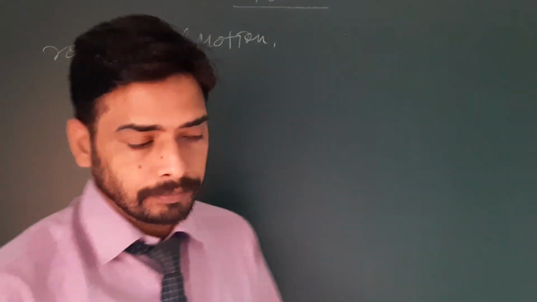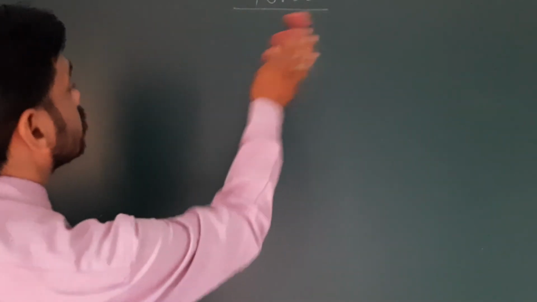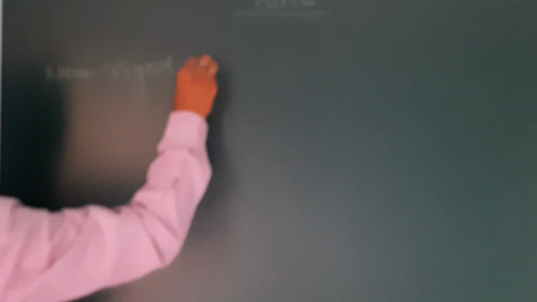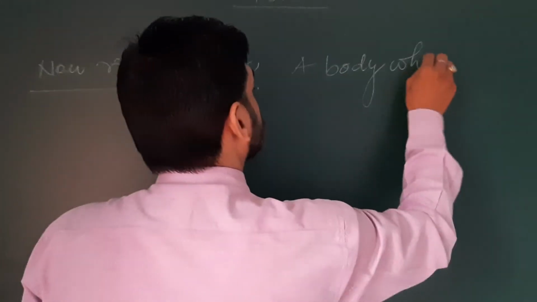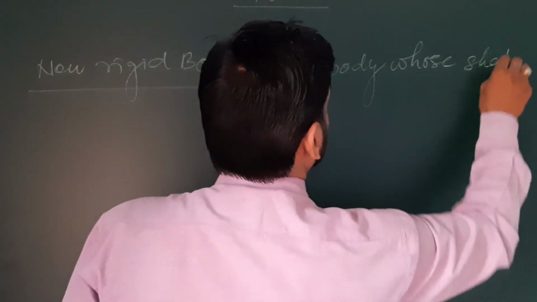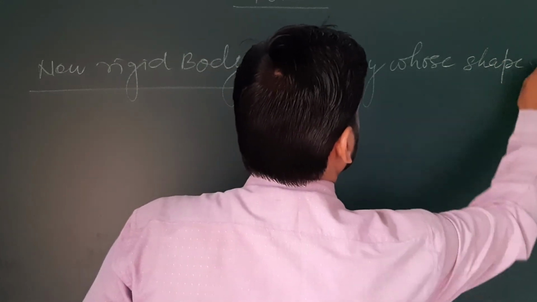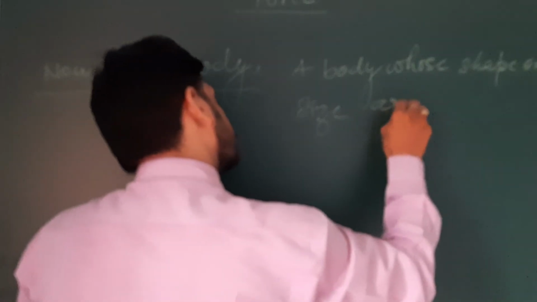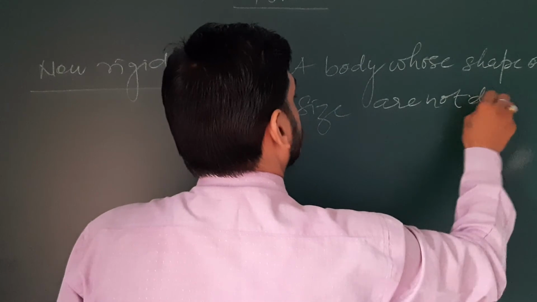Now the next topic is non-rigid body. A non-rigid body is a body whose shape and size are not definite.